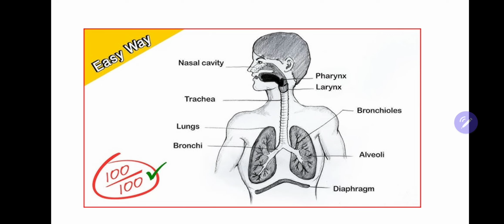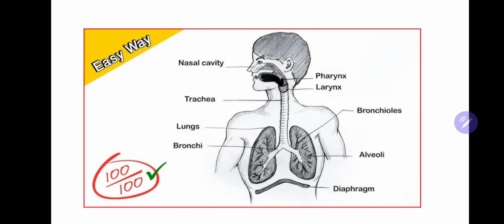The trachea gets bifurcated into two parts known as bronchi. Then the bronchi later bifurcate to form bronchioles. Then the bronchioles bifurcate to the end part, which is known as the air sacs or the alveoli.